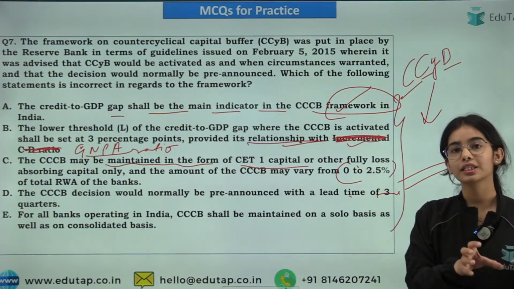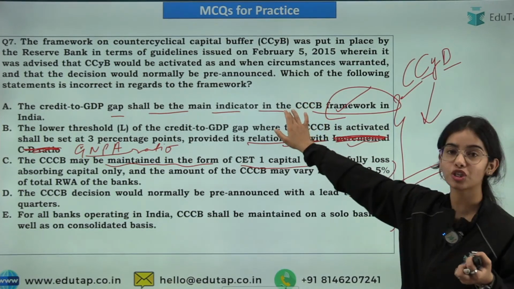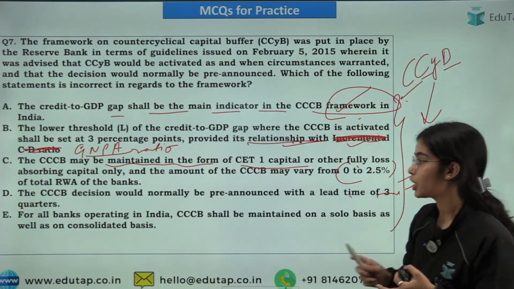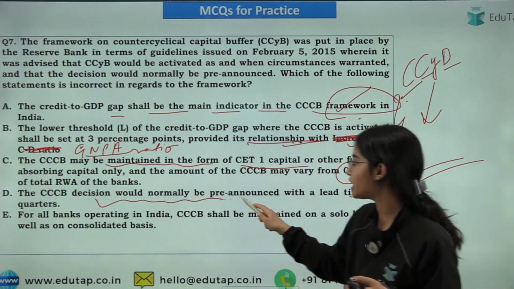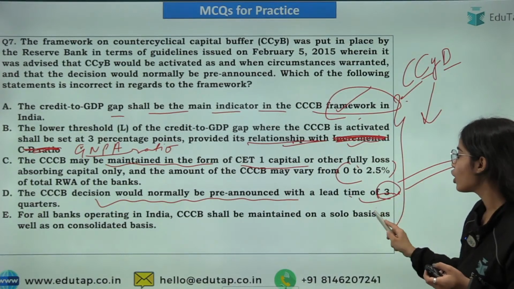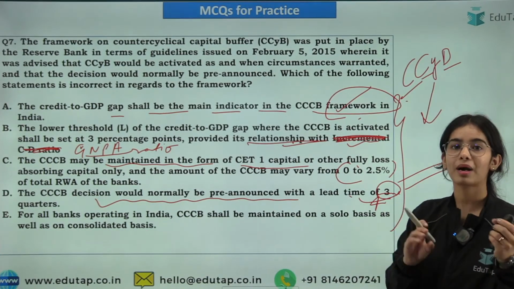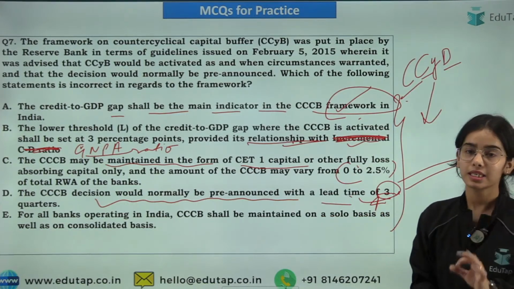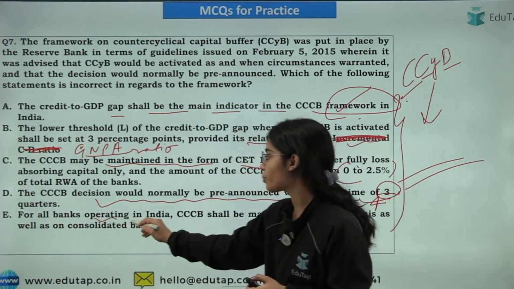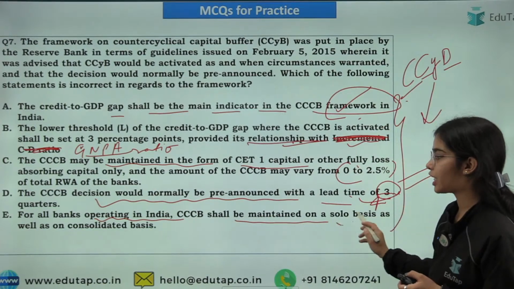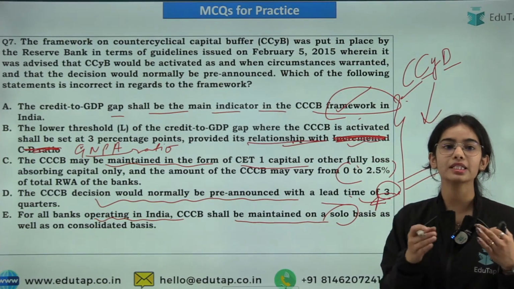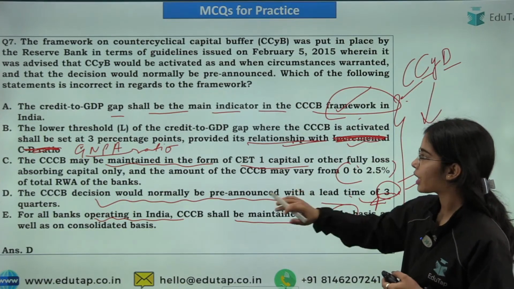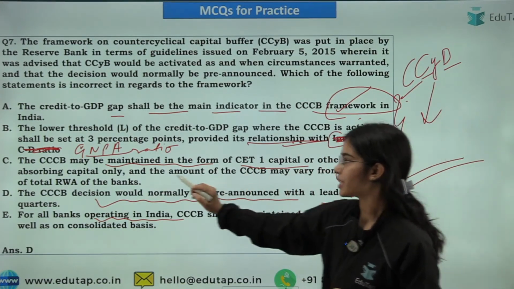The lower threshold of the credit to GDP gap is 3%. And the upper threshold is 15%. So the CCCB decision would normally be pre-announced with the lead time of 4 quarters by the Reserve Bank of India. Okay, so here the wrong statement is actually the D statement. For all the banks operating in India, CCCB shall be maintained on the solo basis also as well as on the consolidated basis also. So here the answer is D. Okay, here I had to write the GNPA ratio.